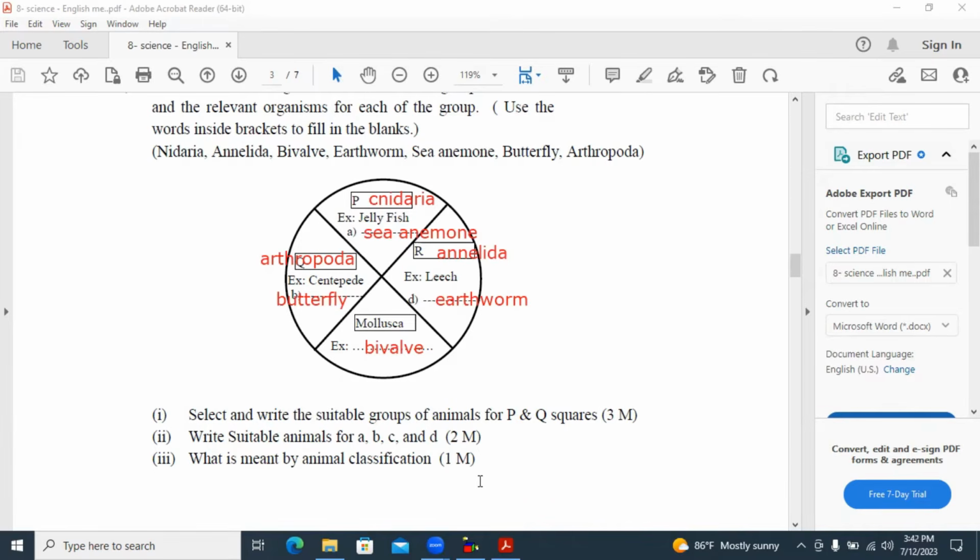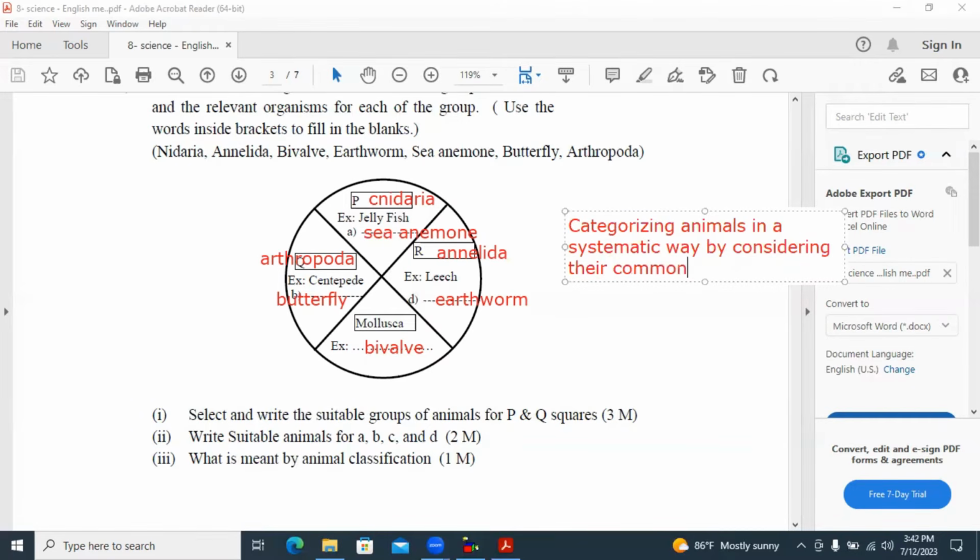What is meant by animal classification? I'll write the answer here. Categorizing animals in a systematic way by considering their common features.